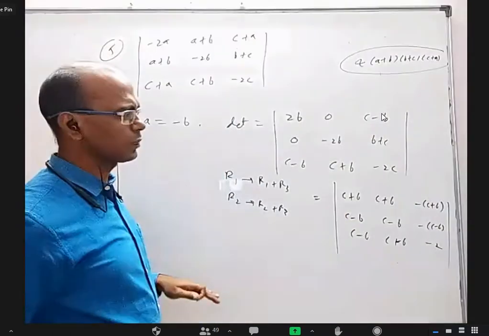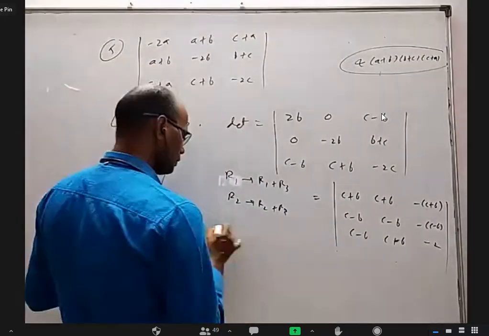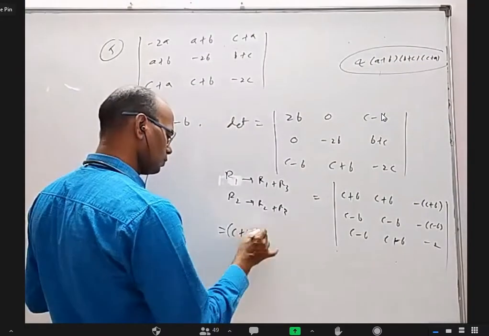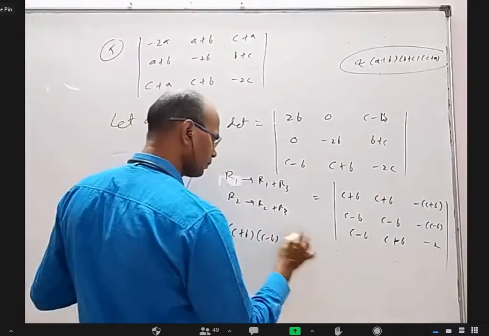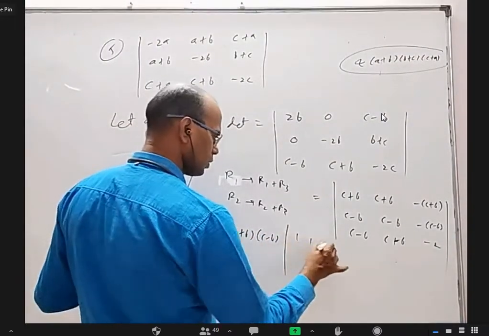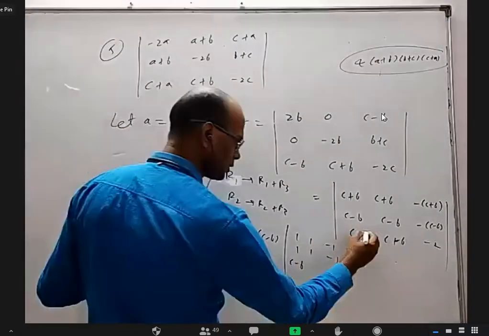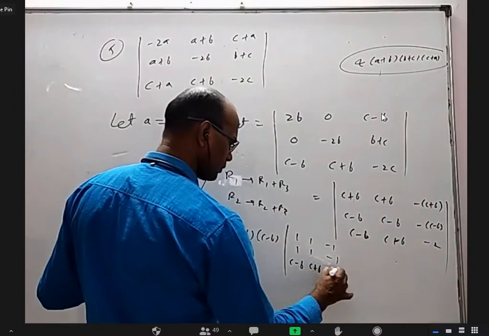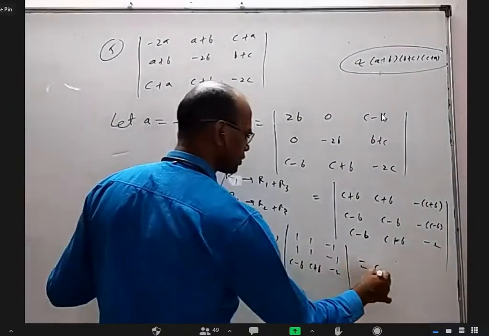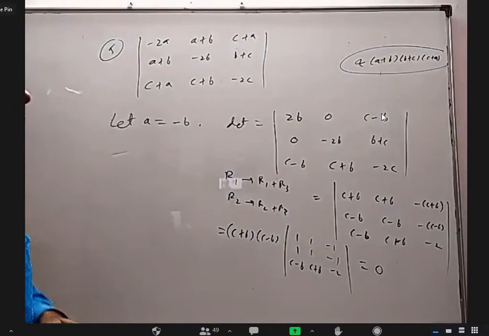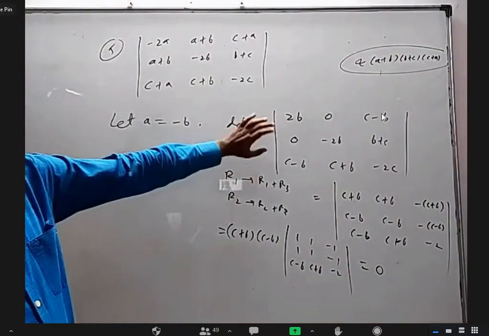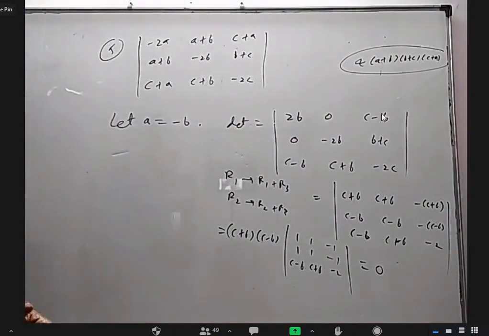Or one row is a multiple of another row. So C plus B into C minus B into 1, 1, minus 1, 1, 1, minus 1, C minus B, C plus B, minus 2. Two rows are equal, so you'll get 0. Anybody else want to give any other idea how to prove this is 0?